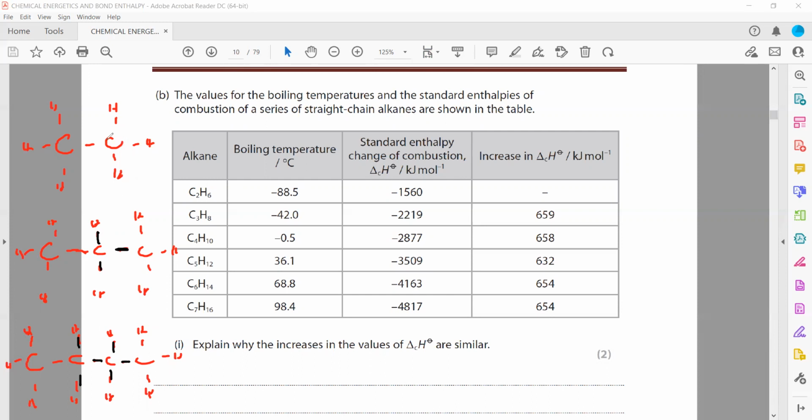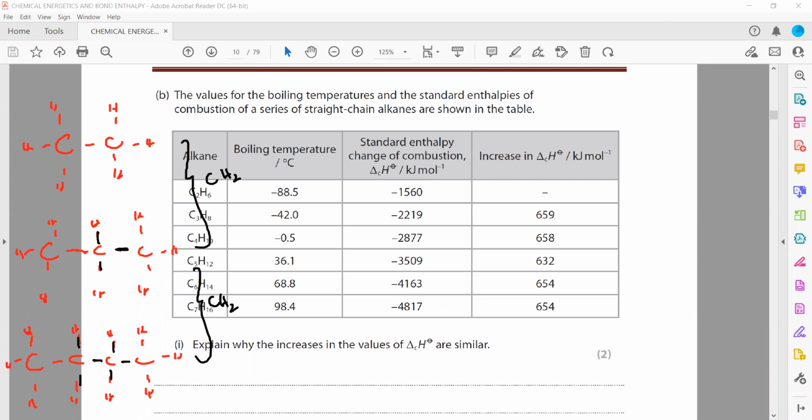For example, the number of the bonds which are changing in each. So the answer for this question is, because each member differs by CH2. This was C2H6, this is C3H8, this is C4H10. So what is the difference between them? 1 carbon and 2 hydrogen difference between them. So they have the same difference. As they have the same difference, it means they have the same bond difference as well, like the number of the bonds.